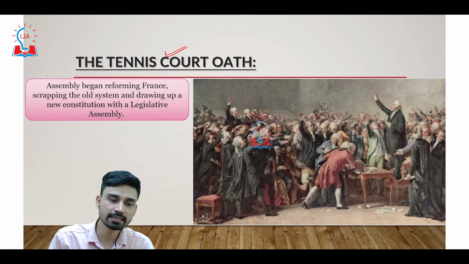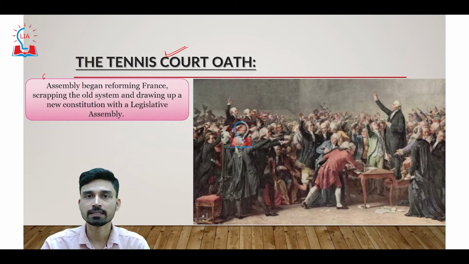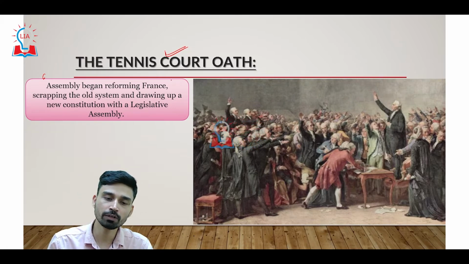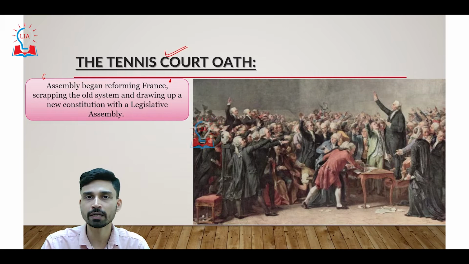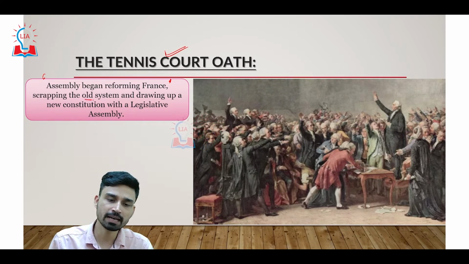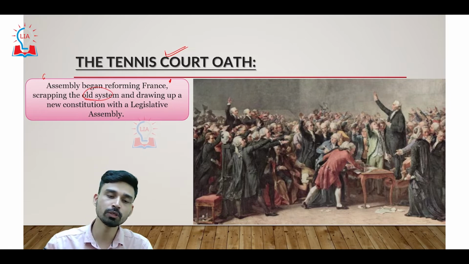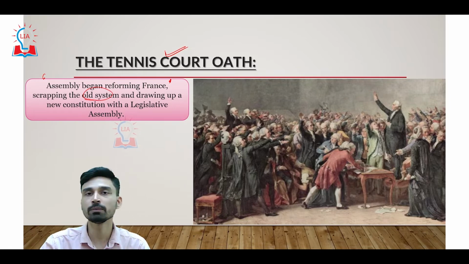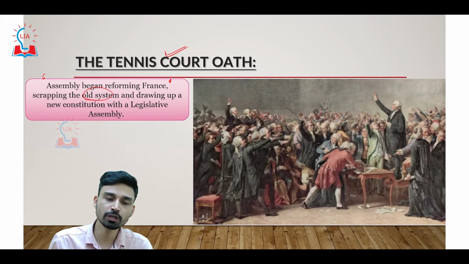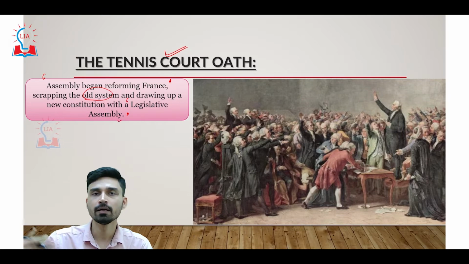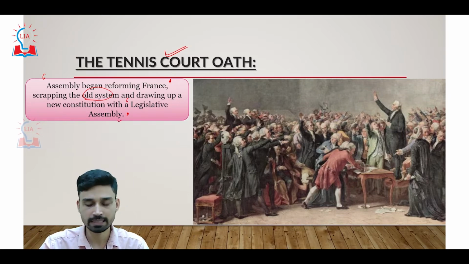Thus, once the National Assembly came into power, it single-handedly began reforming many different spheres of the French government and started scrapping the old system. At the same time, their main goal was to develop a constitution based on the principles of freedom, liberty and equality. And thus a new constitution was finally unveiled by the same legislative assembly.